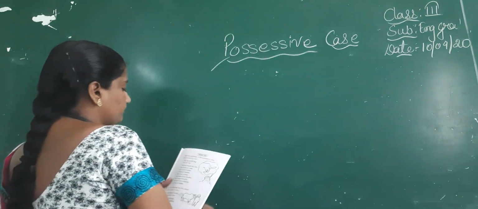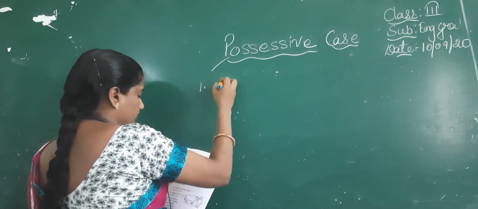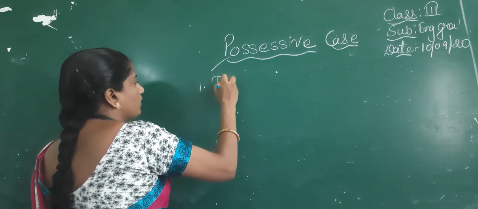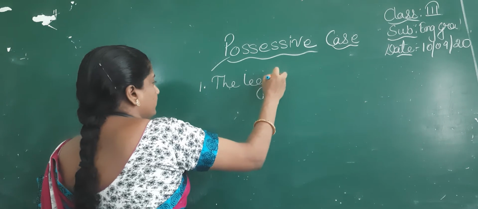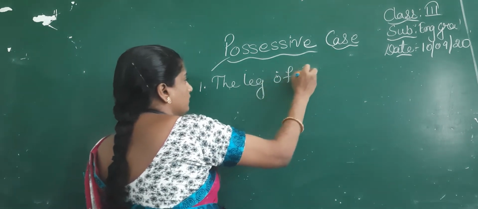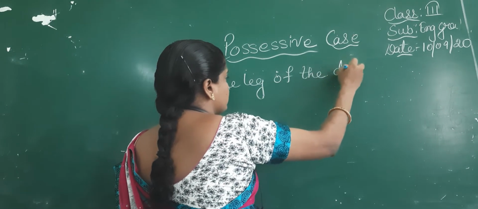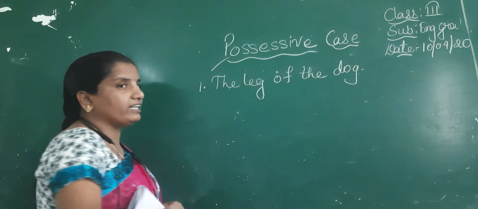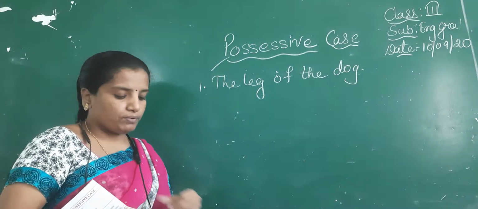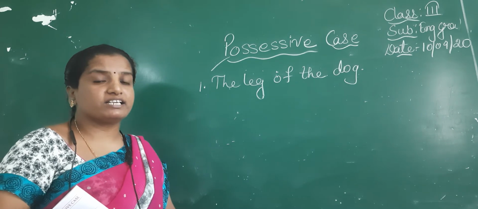See, children, first one, the leg of the dog. This is a sentence given to you, and they told us to write the possessive case. How will you write, children?